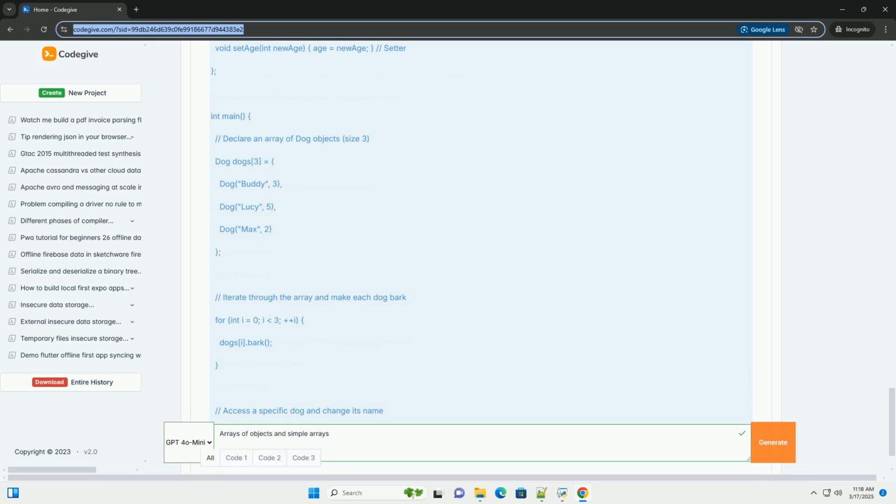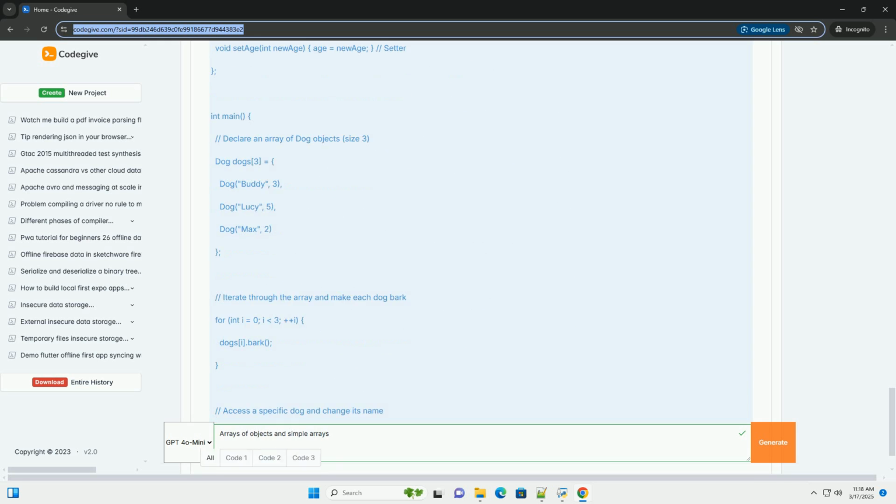Explanation, C++. One, dog class: we define a class Dog with attributes name and age, and methods bark, getName, getAge, setName, setAge. Two, array declaration: Dog dogs[3] declares an array dogs that can hold 3 Dog objects. Note, in C++, you can initialize the array directly during declaration, as shown above. Alternatively, you could declare the array and then assign values to each element using dogs[0] = Dog("Buddy", 3), and so on.